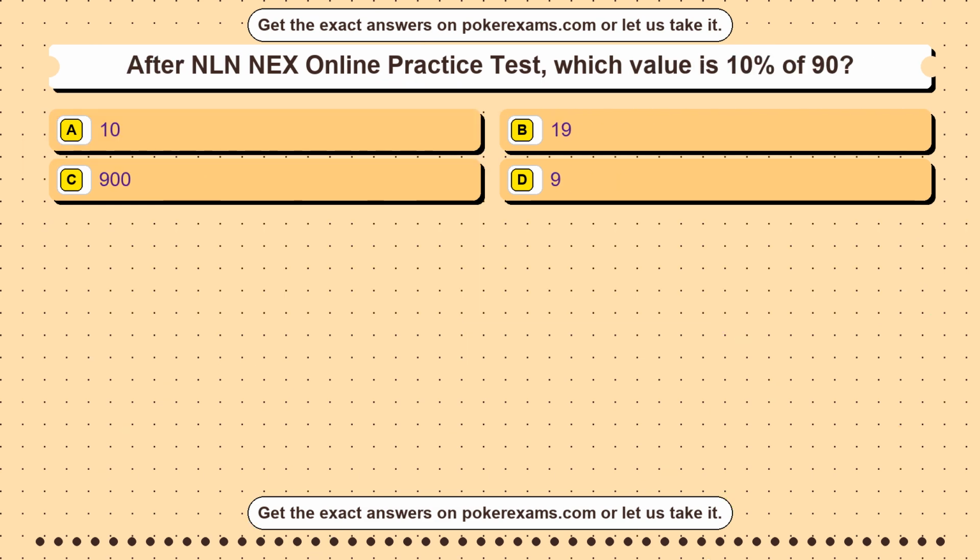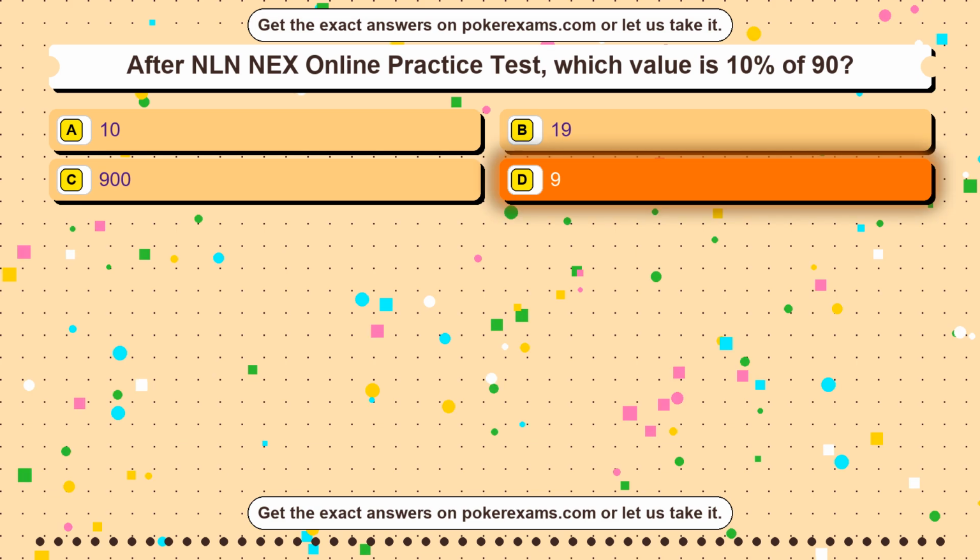Question 6. After NLN NEX Online Practice Test, which value is 10% of 90? Option A. 10. Option B. 19. Option C. 900. Option D. 9. The correct answer is option D.